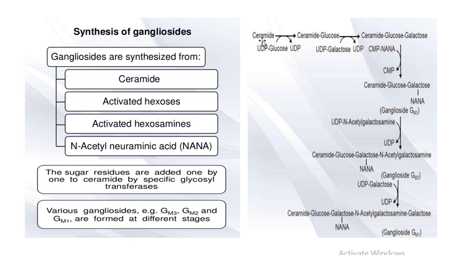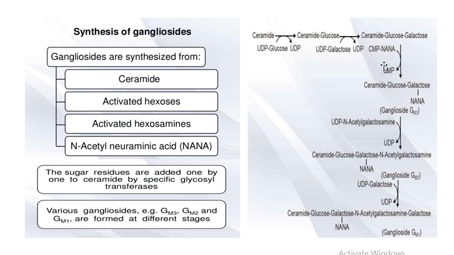First of all, ceramide reacts with UDP glucose and ceramide glucose is synthesized. Then this reacts with UDP galactose and a ceramide glucose galactose molecule is formed.